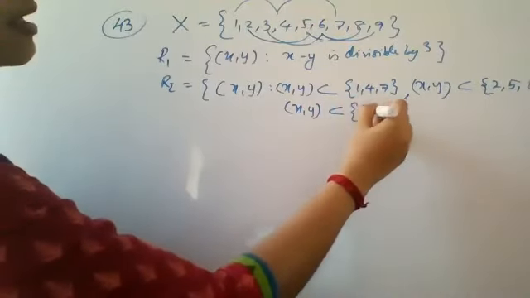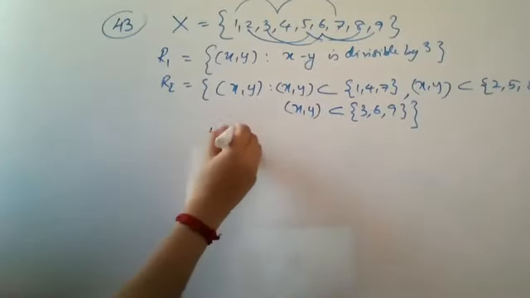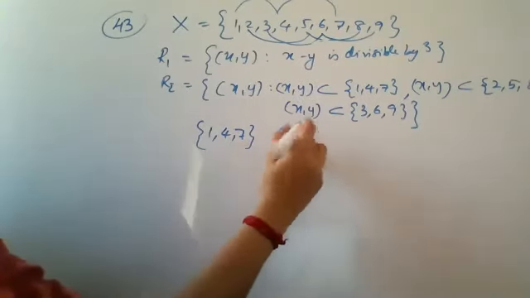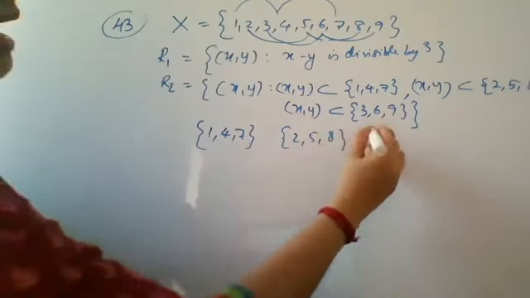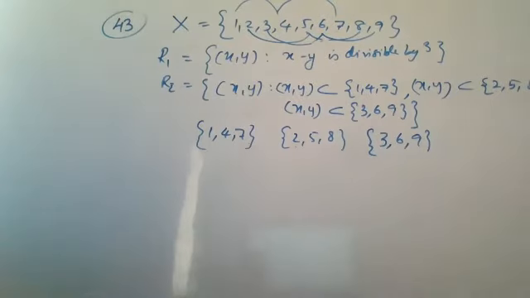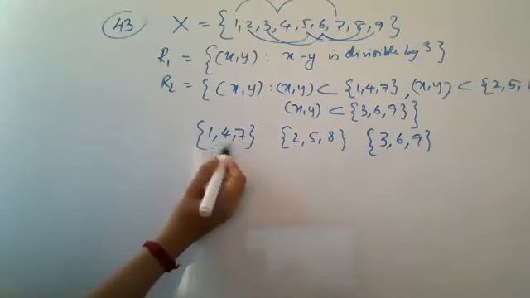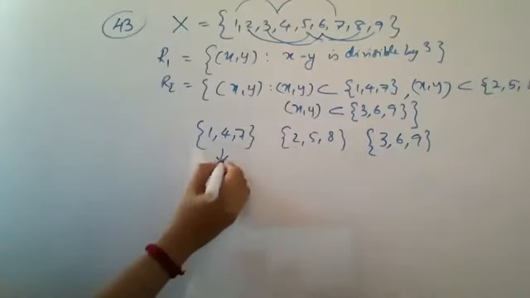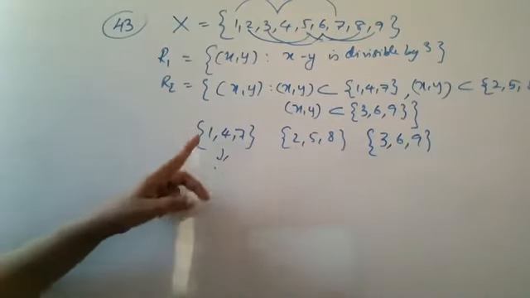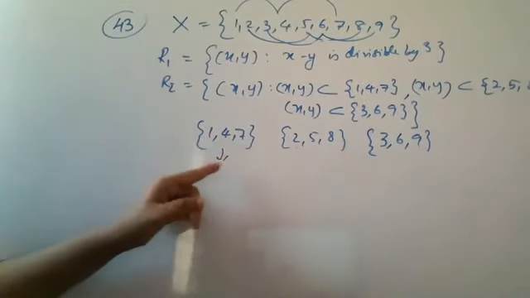Subset of 3, 6, 9. All the three sets, that is 1, 4, 7, 2, 5, 8 and 3, 6, 9 all have the same peculiarity. And what is that peculiarity? If you subtract any two numbers from this set, you will get a multiple of 3, right? 1 or 4, minus, you will get 3 or minus 3. 4 and 7, 3 or minus 3. 1 and 7, 6 or minus 6. So this is a multiple of 3.